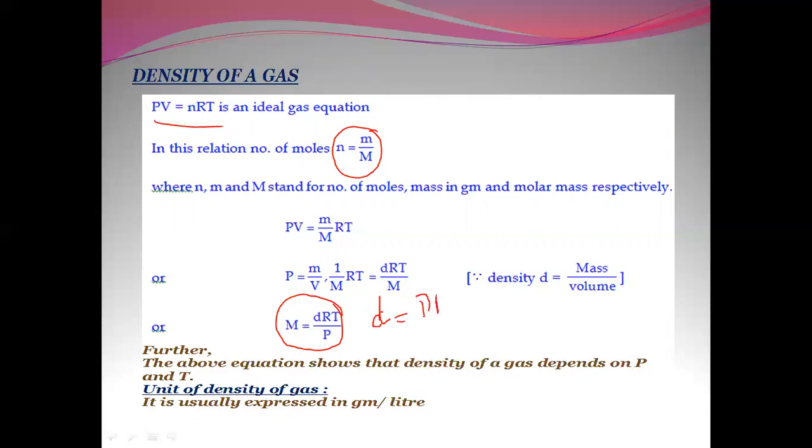So whatever we can write over here, we can show the density. The unit of density is usually expressed in grams per liter.